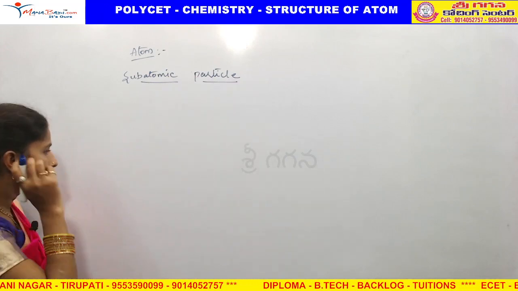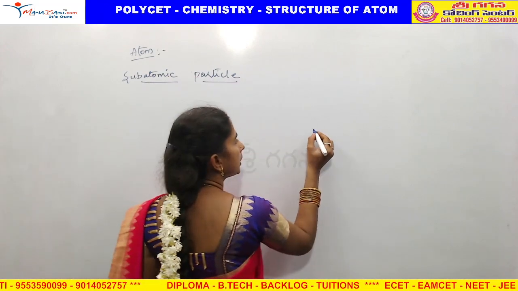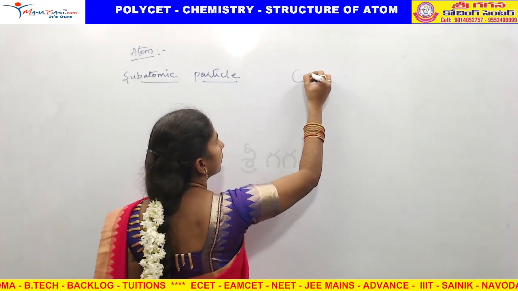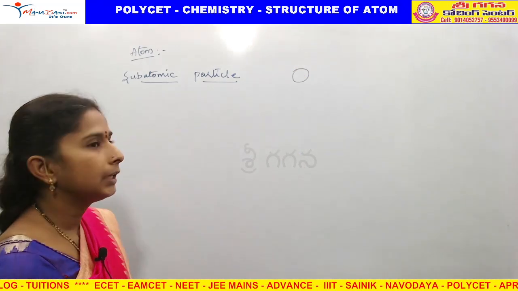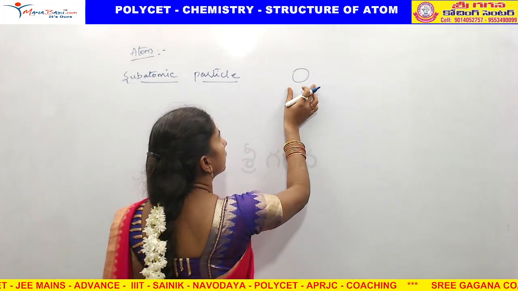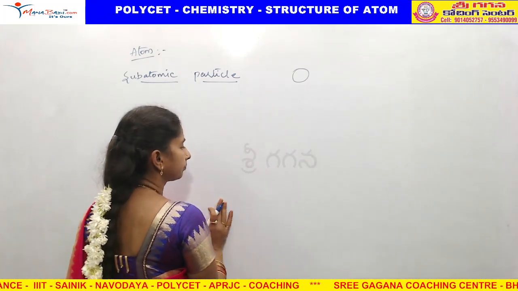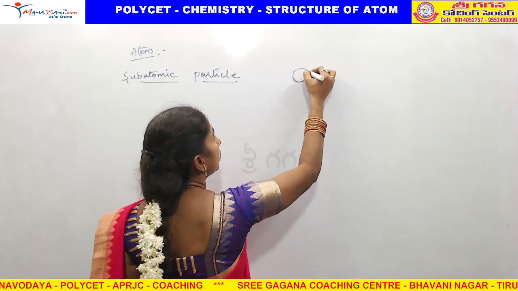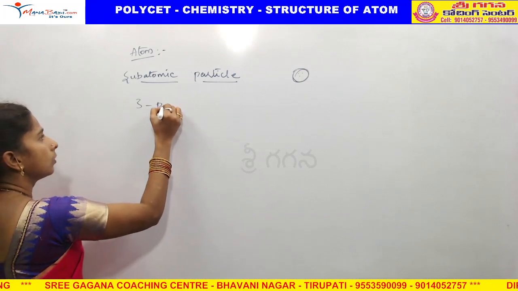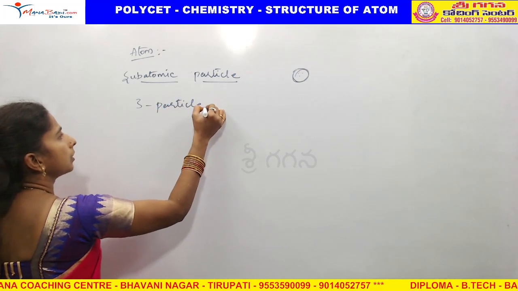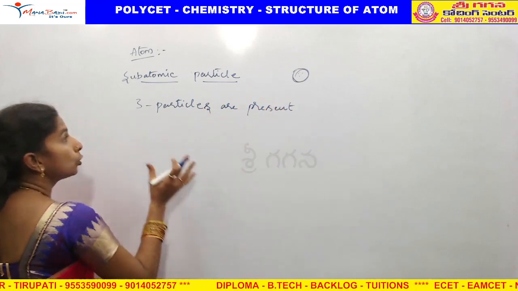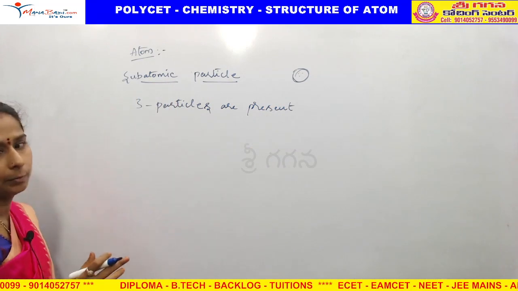In this, subatomic particles means, an atom is a very small particle which is invisible, but for our convenience we are drawing it like this. We are drawing it in a spherical shape. An atom has a spherical shape only. Inside the atom, three particles are present. Those three particles we call subatomic particles.